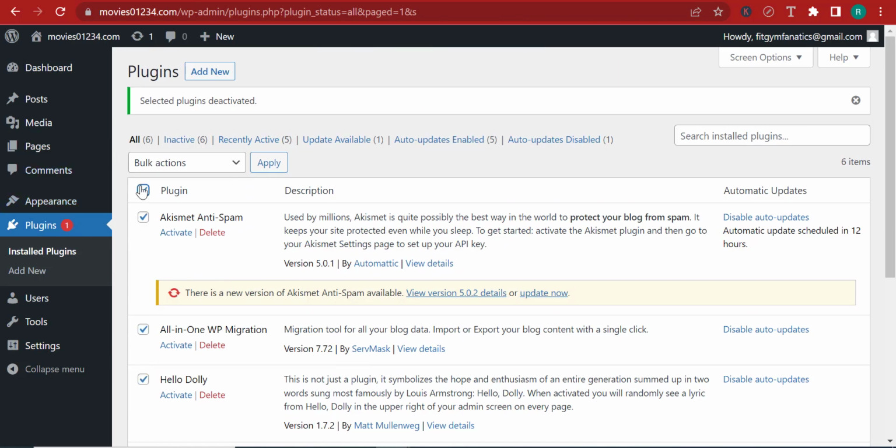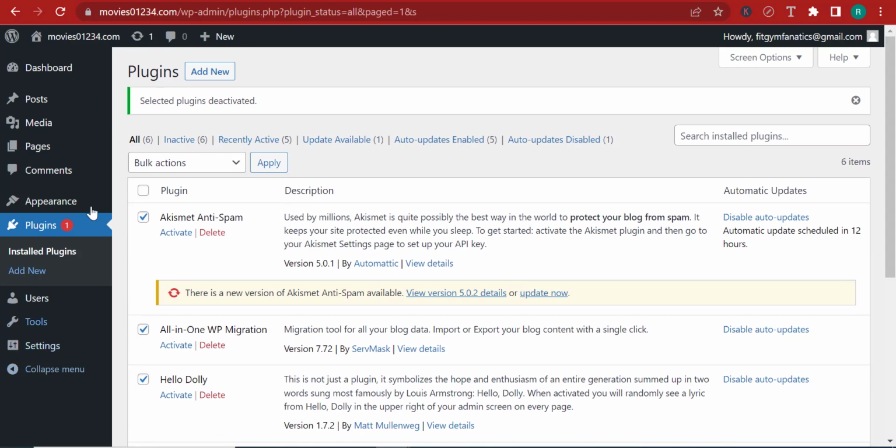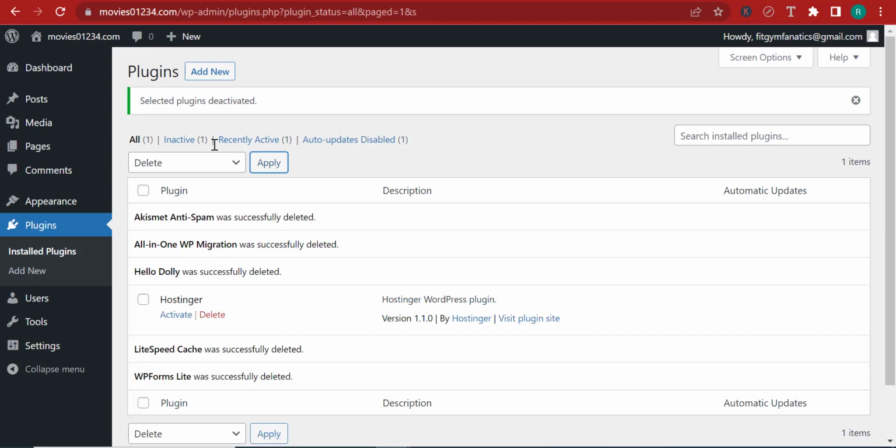Let's say, for example, that I want to delete all of them except, for instance, Hostinger. I can click on all of them from here and unselect Hostinger. And so now everything is selected except for Hostinger. And I can go to bulk actions, click on delete and apply. So right now everything is going to be deleted except for Hostinger. You can see over here.